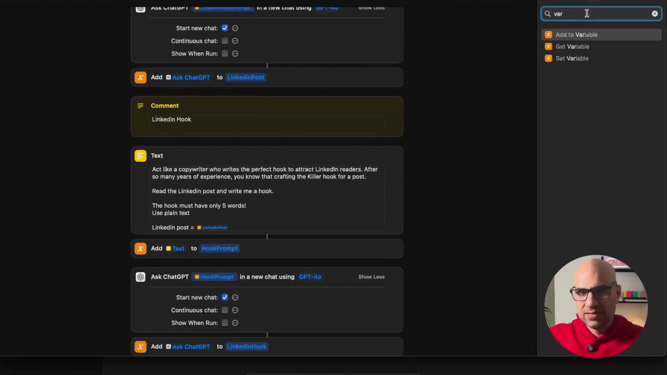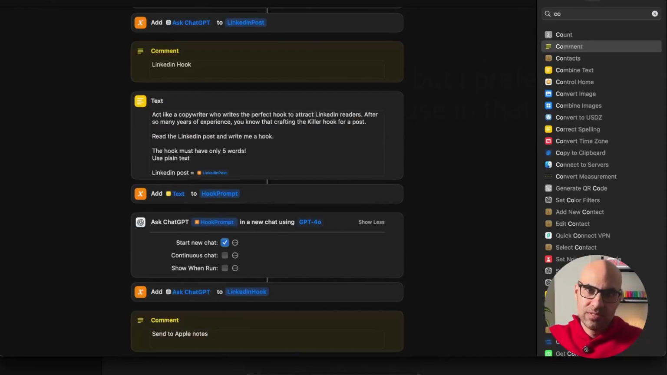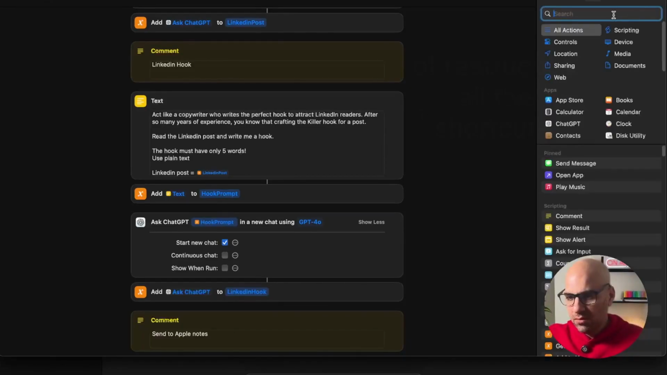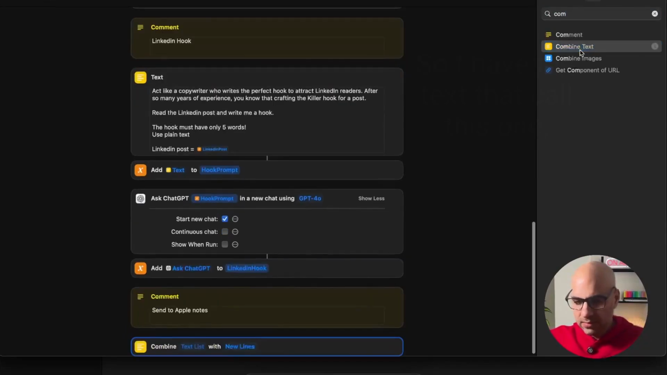How do we do it? Let's add a comment now, so we will work more organized. I call this step send to Apple Notes, and then we need to search for a function called combine. So basically what it does is combine all the information in one place. I will search for it right here on the right menu, combine. Okay, you see combine text. I click on that, and then we have now the new option.